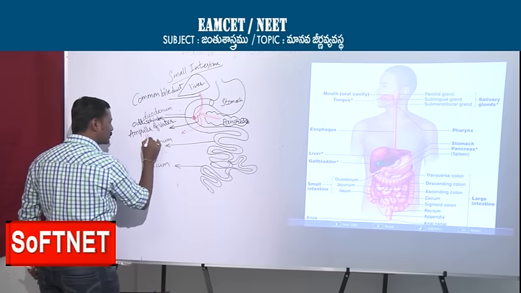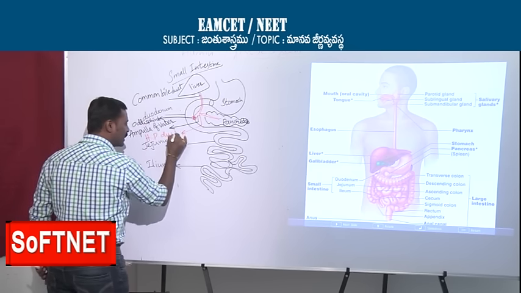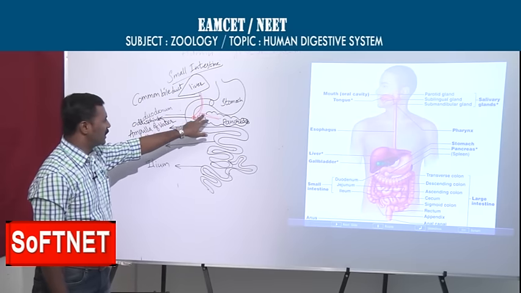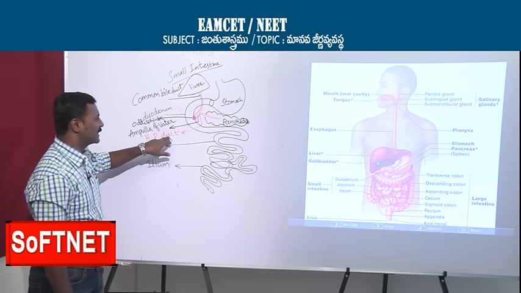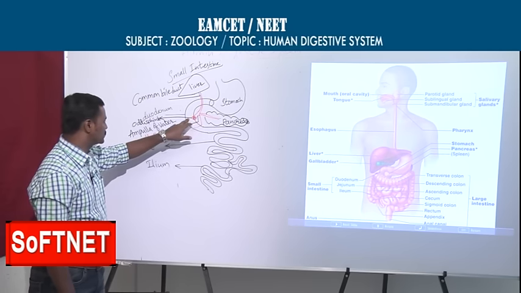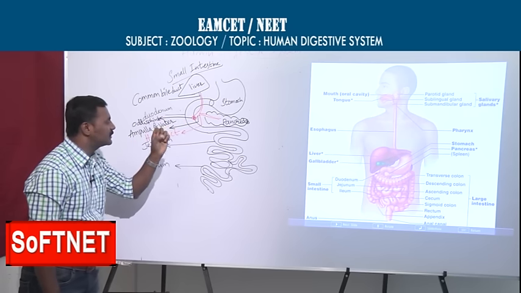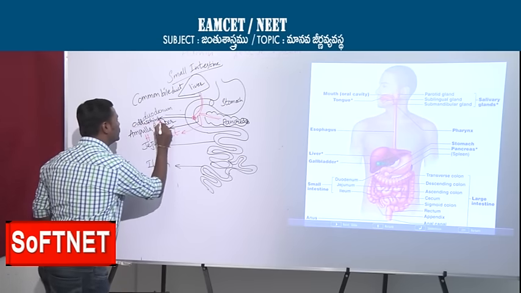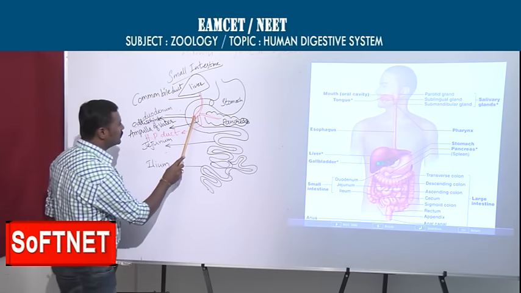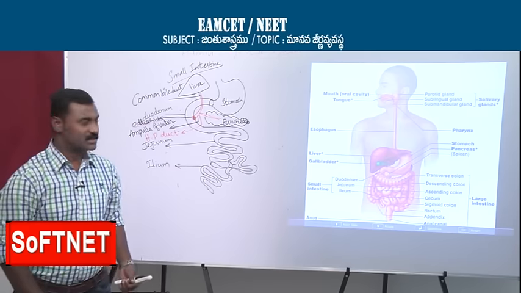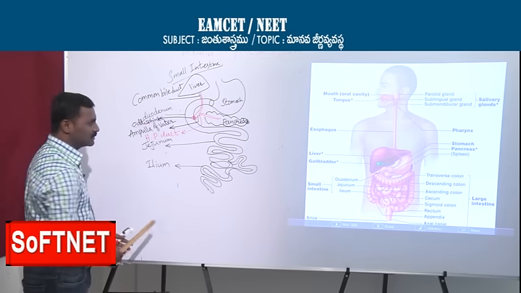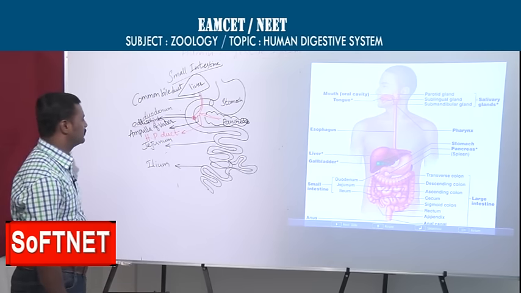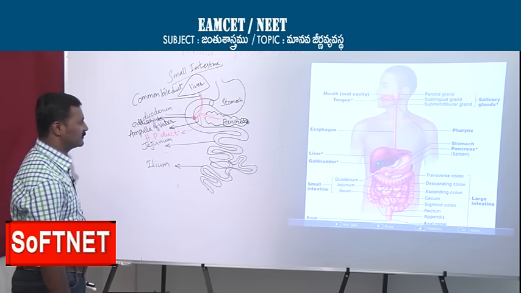The ampulla of Vater, where the two tubules are joined, can also be named the hepatopancreatic duct, where the two tubules open and get into the ampulla of Vater. The ampulla of Vater has a sphincter that closes and opens, the sphincter of Oddi. This is the arrangement you are observing, with connections from both sides, one from the pancreas and another from the liver. That is the specialty of the duodenum.